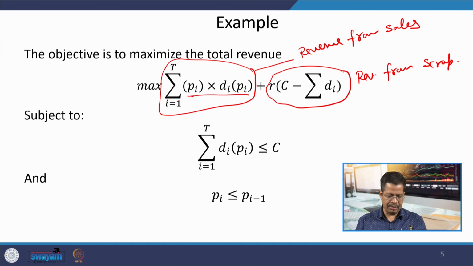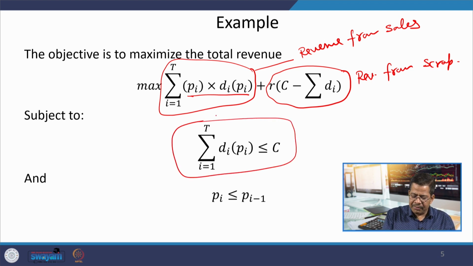In the most optimal scenario we should be able to sell all the units and the maximum revenue should come from the sales only. But it is quite possible that there may remain some unsold units also and that will go as scrap. The constraint is that the total demand of all the 4 periods should be less than or equal to the capacity. In this example, C is 160, that is the total capacity, and Pi